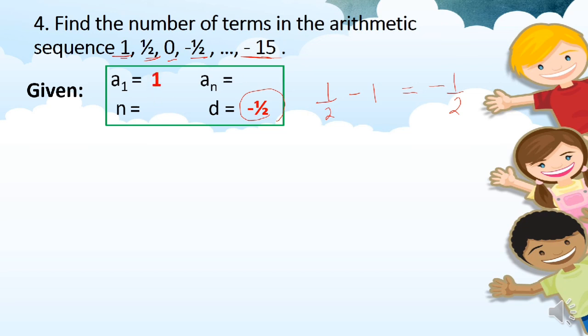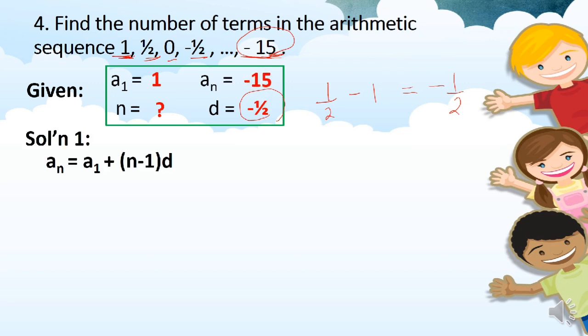For the first term here, that's 1. N is unknown, and of course, the A sub n that we will use is the last term given. Here, we have to solve for the position of negative 15, how many terms there are in all if negative 15 is the last term. So, A sub n is negative 15.